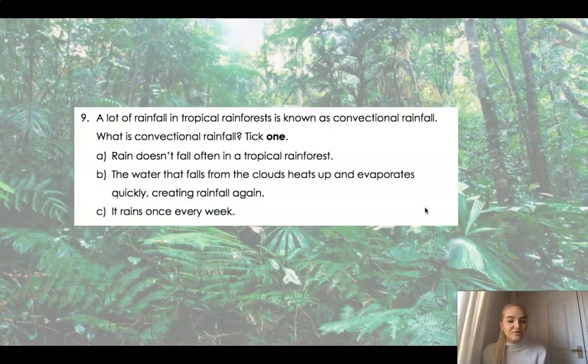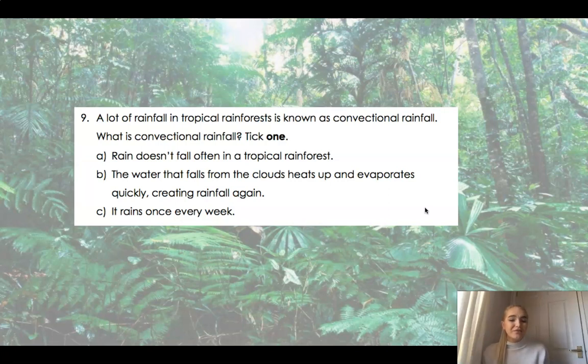Next one, a lot of rainfall in tropical rainforests is known as convectional rainfall. What is convectional rainfall? Tick 1. Rain doesn't fall often in a tropical rainforest. The water that falls from clouds heats up and evaporates quickly, creating rainfall again, or it rains once every week. Pause the video, tick 1, off you go.